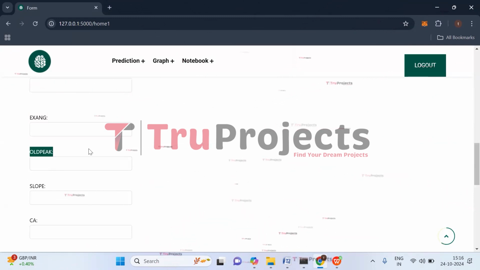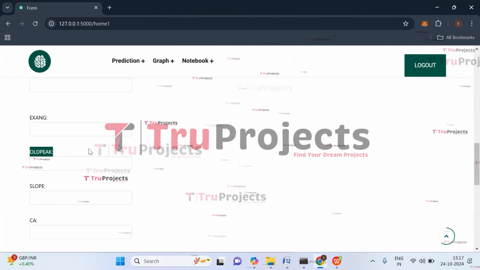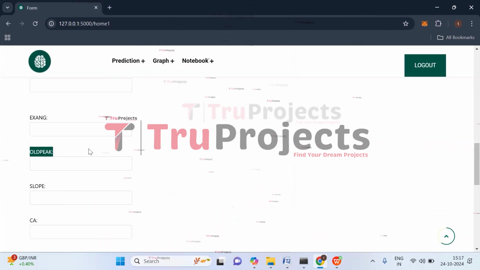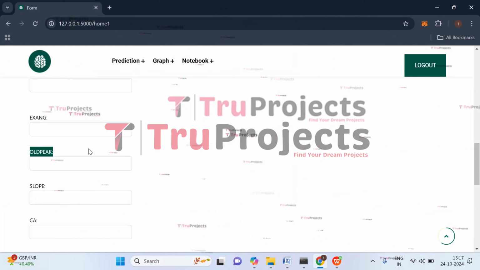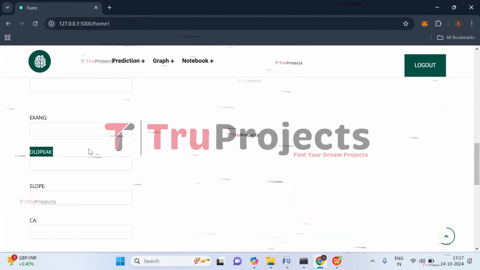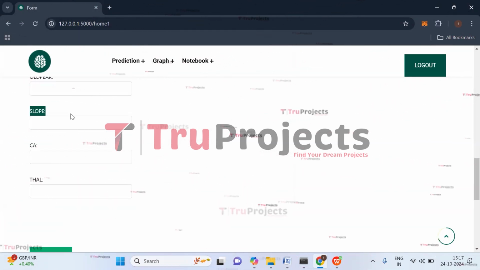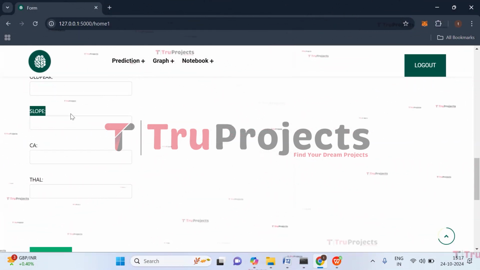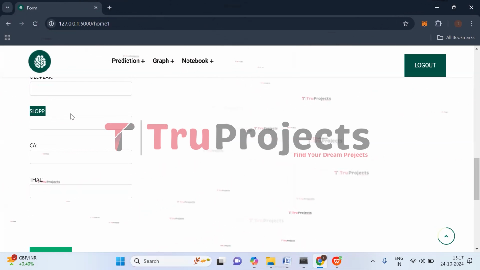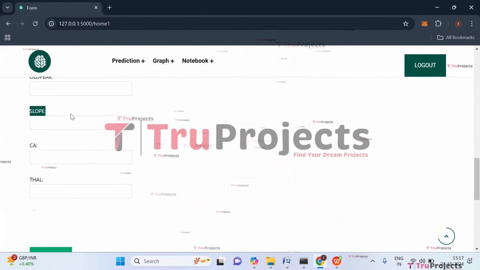Coming to oldpeak, it is the depression induced by exercise. This measures the ST depression induced by exercise relative to rest. This can indicate heart disease. Coming to slope, this describes the slope of the peak exercise ST segment, which can help assess the likelihood of heart disease based on the heart's response to exercise.